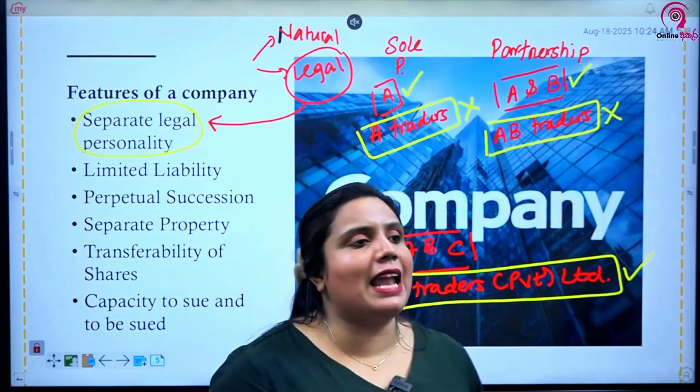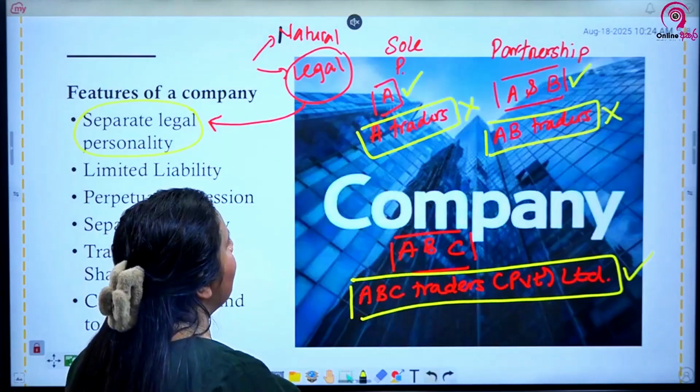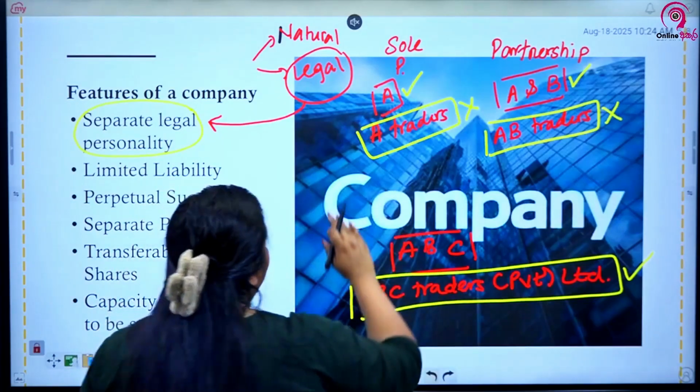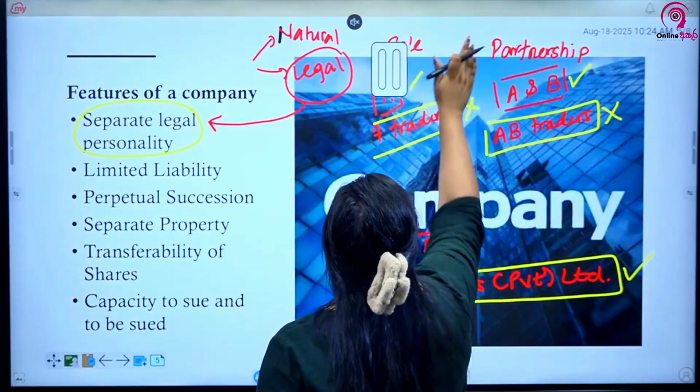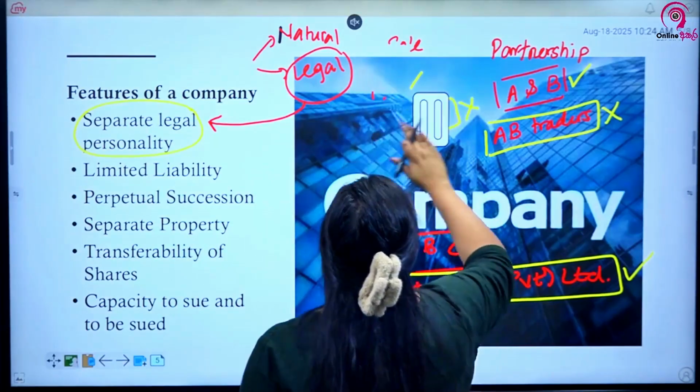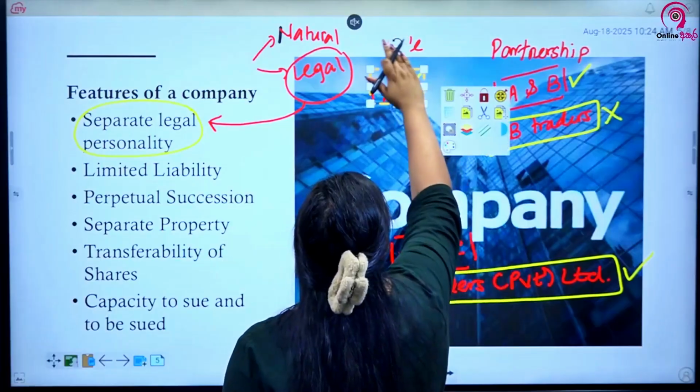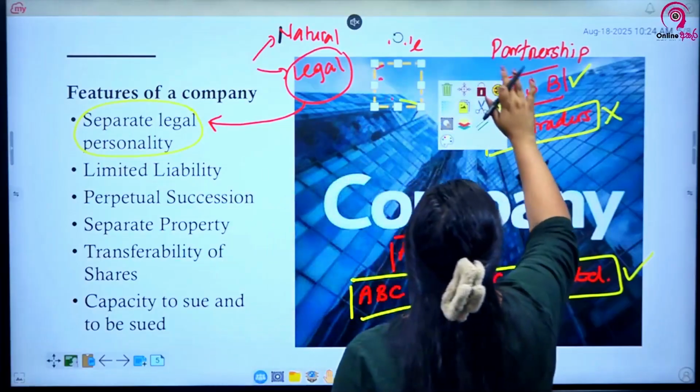What is this limited liability status? I'll erase this part, so we'll take something like this.